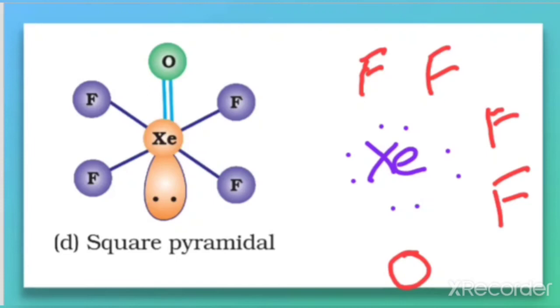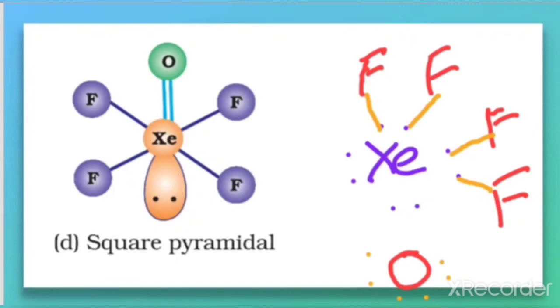Now how to make the bonds here? 1 electron will be shared with each fluorine. So like this, a total of 4 electrons are utilized in making bonds with 4 fluorine. But oxygen, you know that oxygen has 6 electrons in its valence shell.